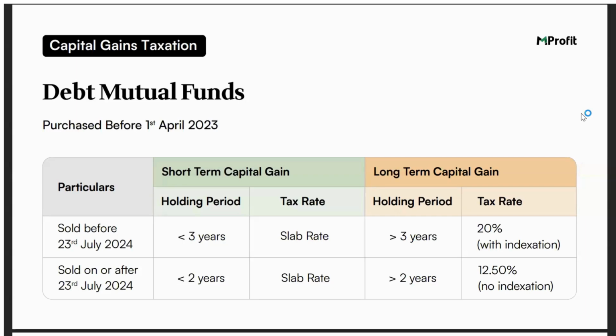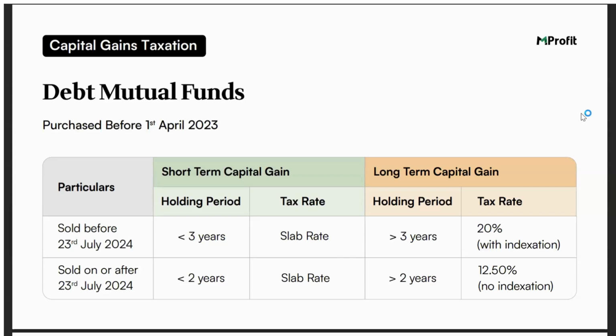If you're selling these mutual funds on or after 23rd of July 2024 and you're selling it within a span of 2 years from the date of purchase, it will be classified as short term. If it is sold after 2 years, it will be classified as long term with the tax rate being 12.5% but with no indexation. And for short term, the tax rate will always be as per the slab rate.